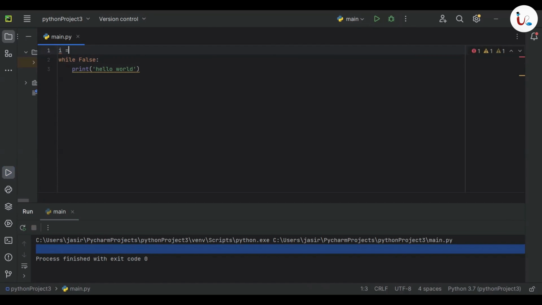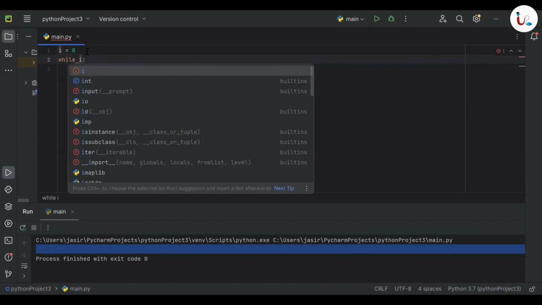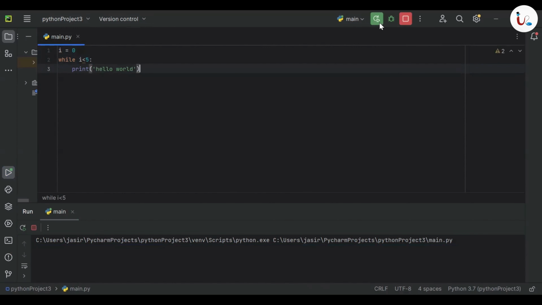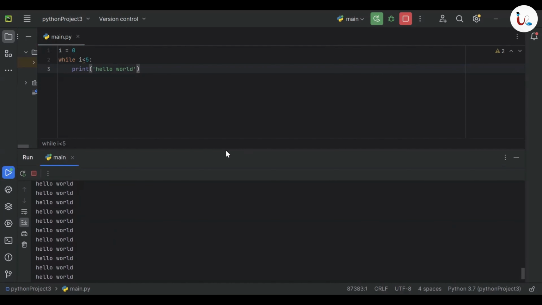Similarly, we can write conditions like this. For example, I have a variable, maybe i equal to 0, and I'm writing the condition while i less than 5. So as long as i is less than 5, it is going to print hello world. Let's check. You can see again it's going to be a forever loop.